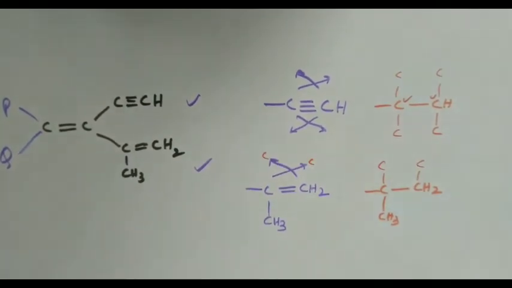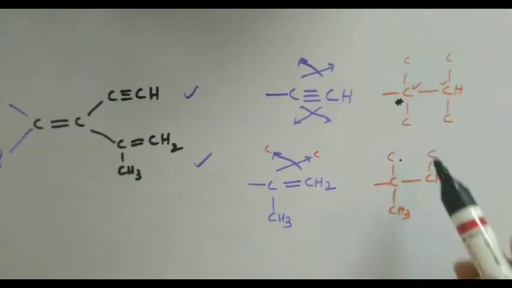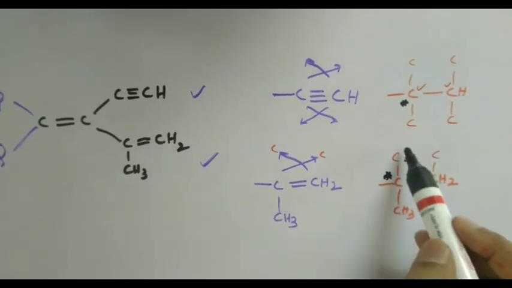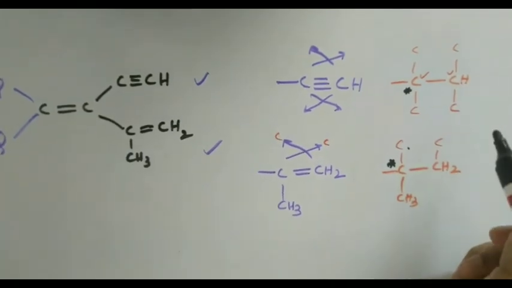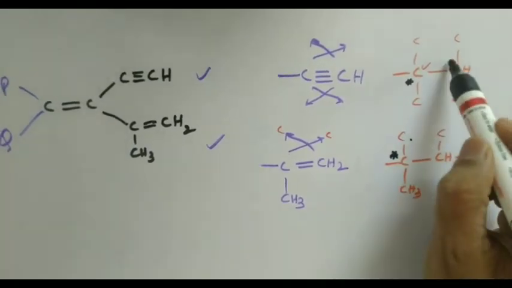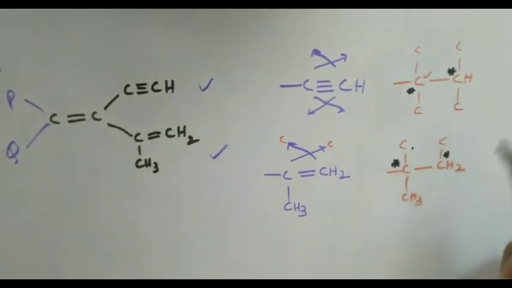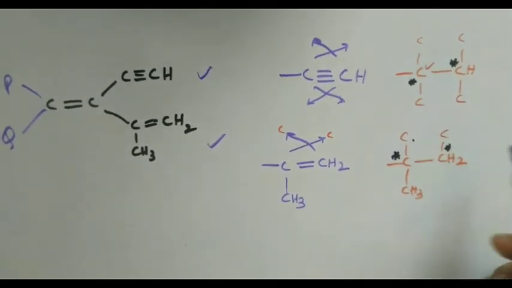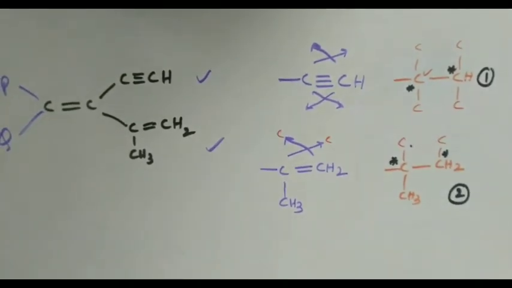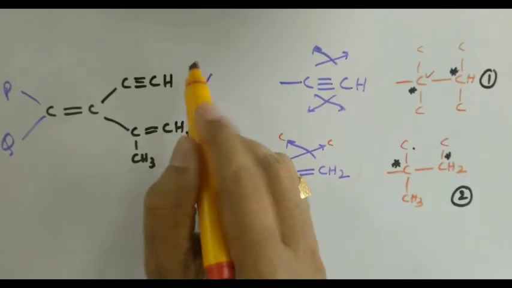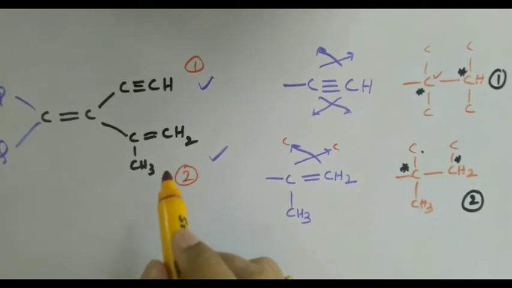Now, if you were to give priority numbers to these 2 groups, which should be given top priority? When I come to the first connected atom, this is connected to carbon, carbon, carbon. This is also connected to carbon, carbon, carbon. Therefore, priority is not decided at the first connected atom. I am going to the next connected atom. The next connected atom is this one here. This is connected to carbon and carbon, but here this is connected to only carbon. Therefore, this should be given more priority than this. So among these 2 groups, the top priority should be given to this and the next priority should be given to this. Often people do it the other way around.